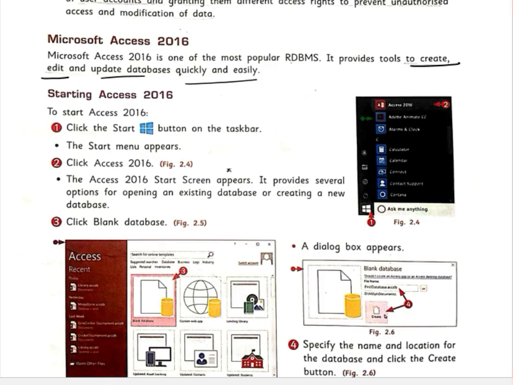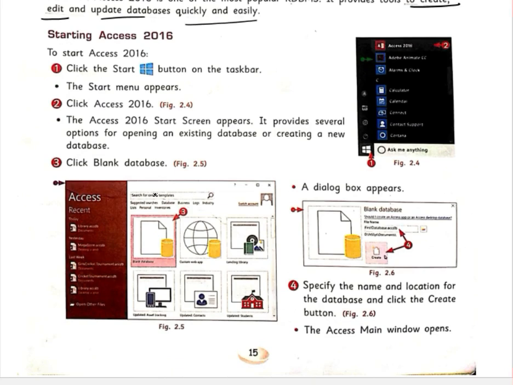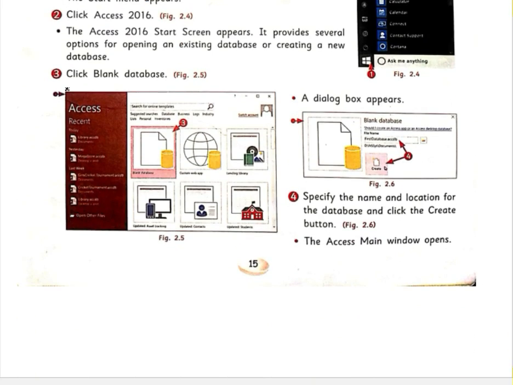To start Access 2016, we have to click on the start button. You can see it at the bottom left corner of your computer, whether it is a PC, laptop, or desktop. This sign is called the start button. If you click on the start button, you can click on Access 2016, or you can search for Access 2016 in the search box. Then it will appear on the screen, you just click it, and after clicking, this type of image will be shown.